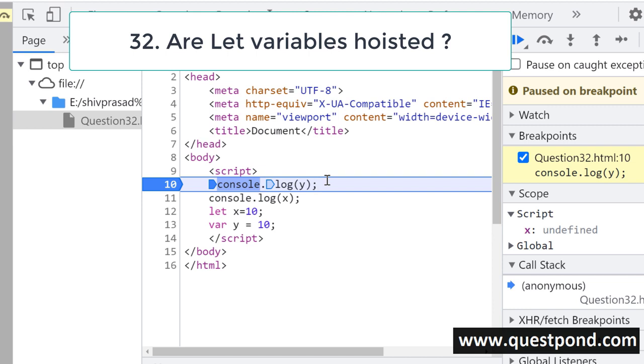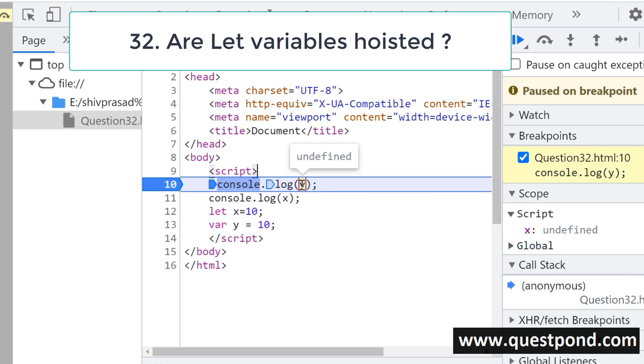So just the declaration, that is var y, is moved to the top. It is moved before the value is assigned. So if you try to access y out here, it comes as undefined. By default, in var, the value of y is assigned undefined. Please understand, undefined is a kind of a value.